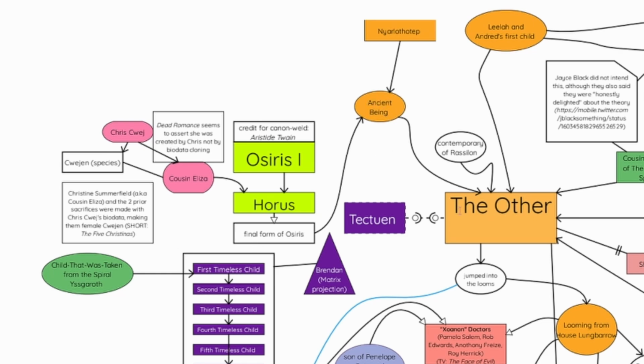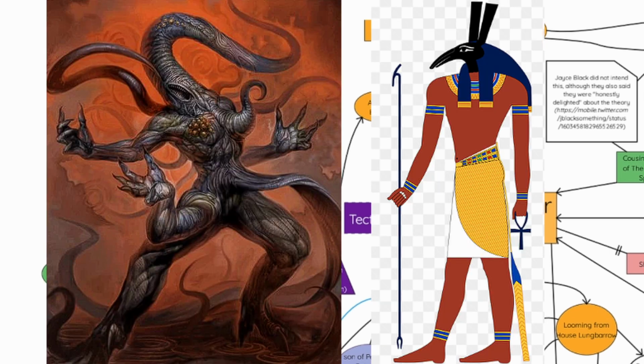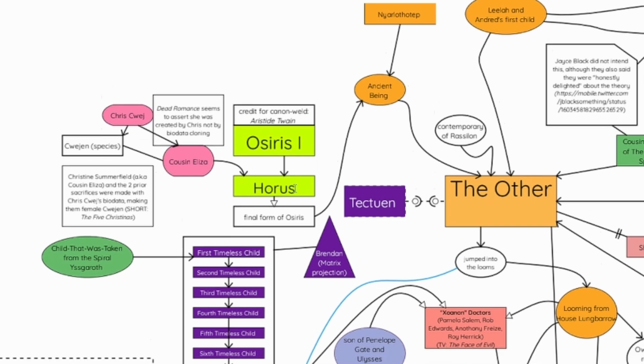So I guess from here we have gathered that the Doctor is both an Egyptian god and also a Cthulhu mythos god. Okay. And he's been both of them. Also Leela and Andred's first child, and also an ancient being, and also a stranger from the future, and cousin Intrepid of the Shadow Spire. And also Tecteun. Yeah, and we've just started.